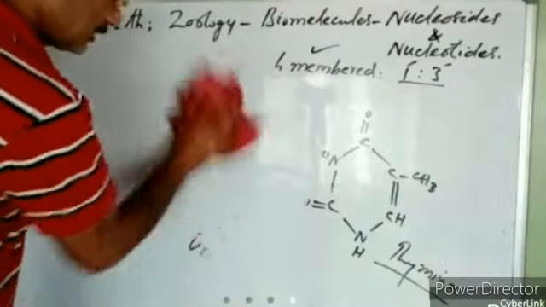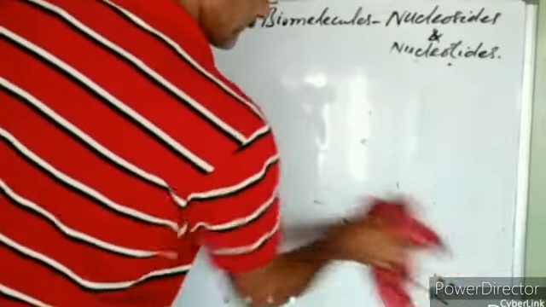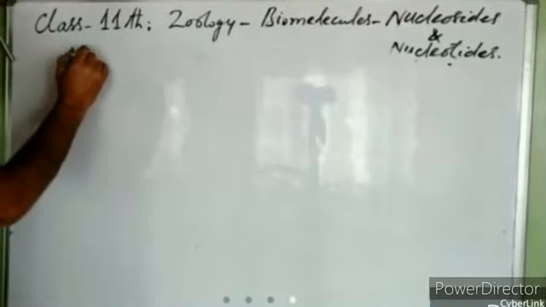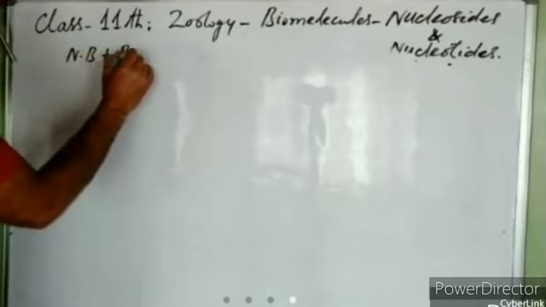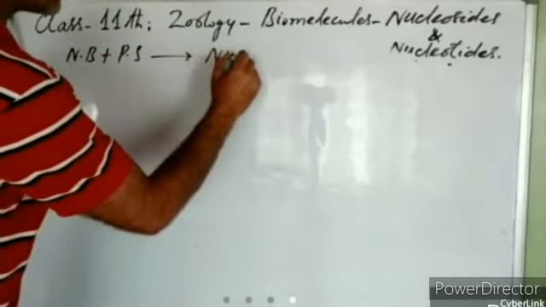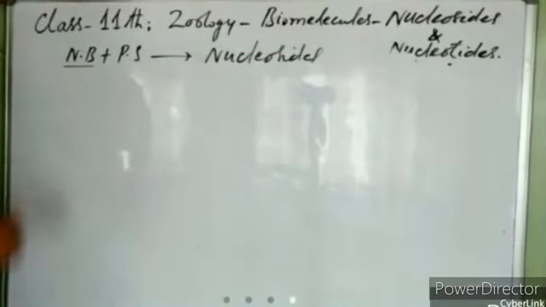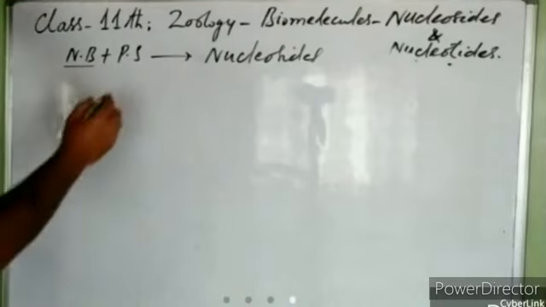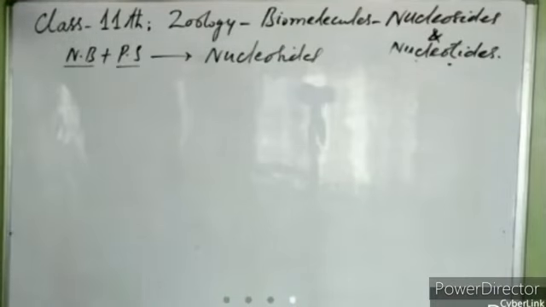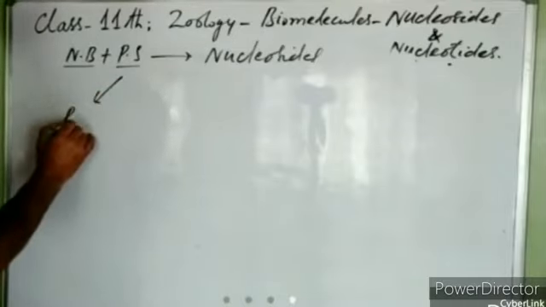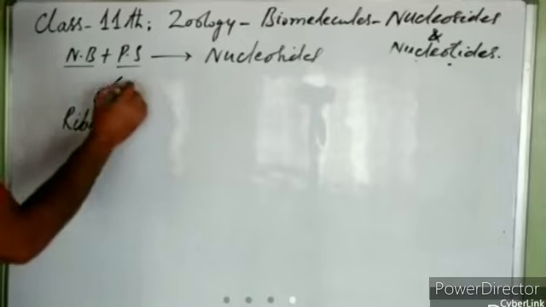Now these nitrogenous bases combine with pentose sugars. When a nitrogenous base combines with a pentose sugar, it forms the nucleoside. So we had a look at nitrogenous bases. Now we will see pentose sugars. As you know, there are 2 types of pentose sugars involved. One is known as ribose, another is known as deoxyribose.